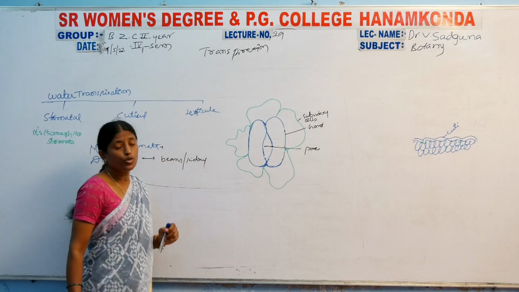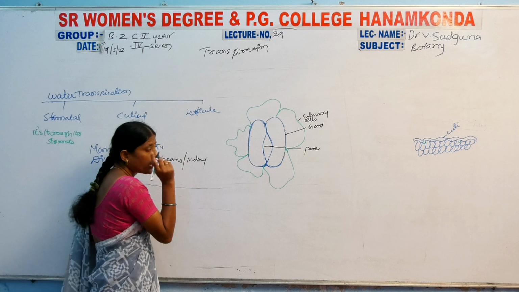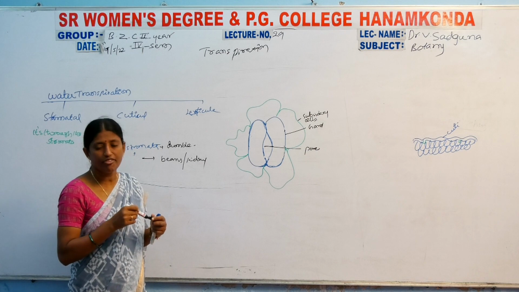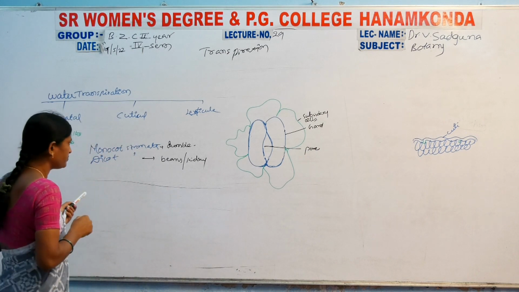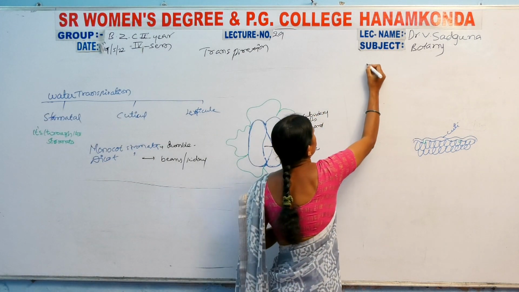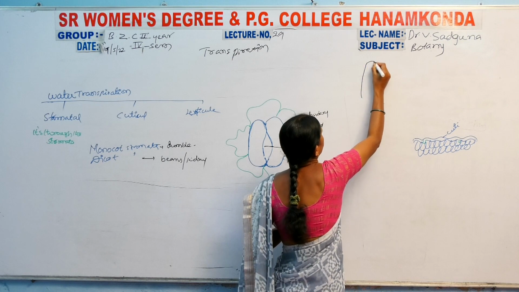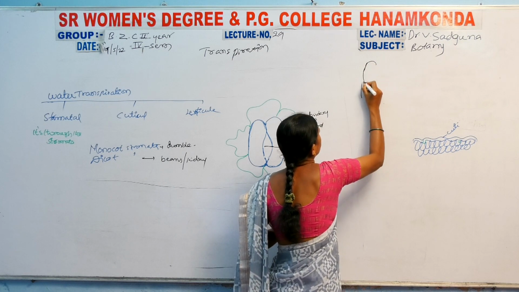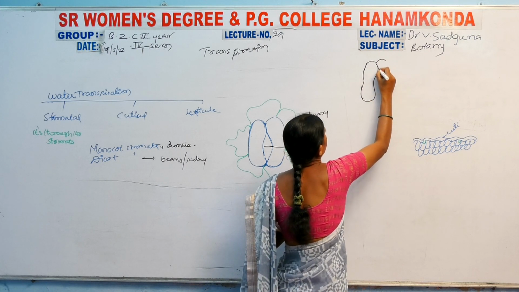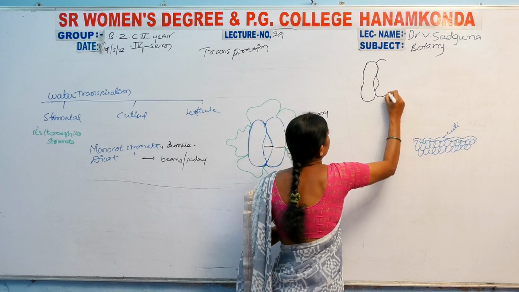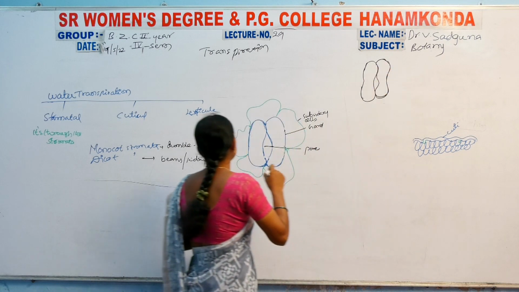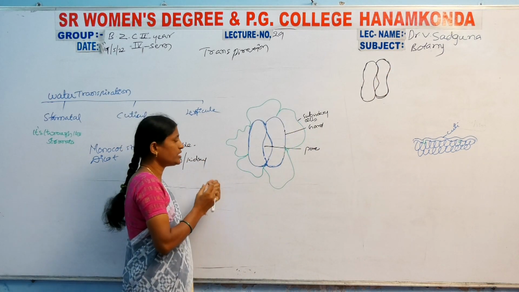Then the monocot stomata are dumbbell-like structures. For example, these are the monocot type of stomata, and these are the dicot type of stomata.